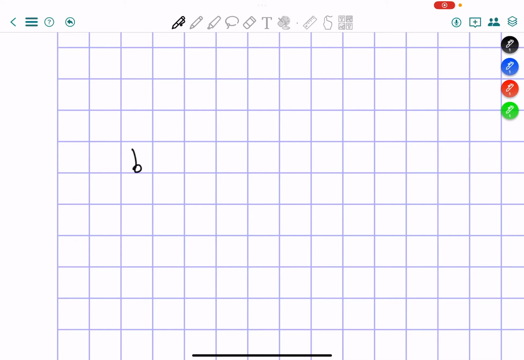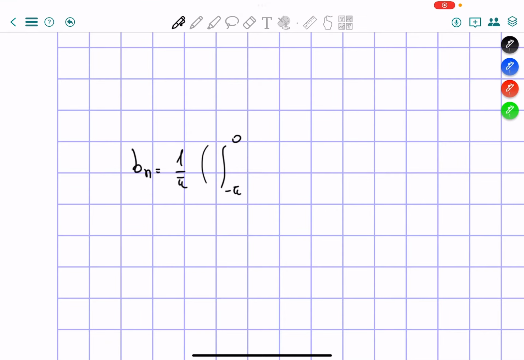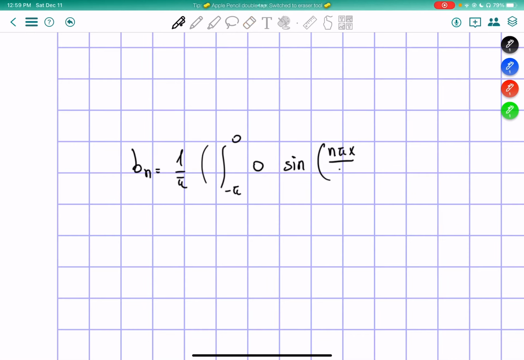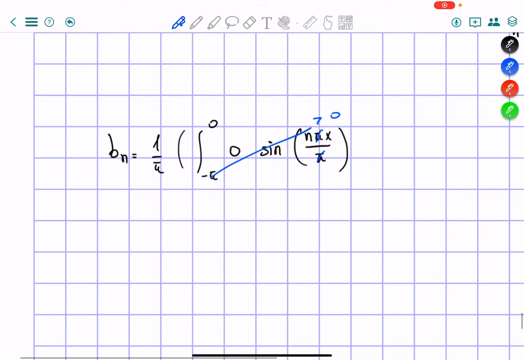Now b n is equal to what? Well, 1 over pi again, and then multiplied by the integral from negative pi to 0 of 0 times sine of n pi x over the length, which is equal to pi, the semi-period, and then we cancel the pi, and we get an x, and this one turns out to be 0 anyway.